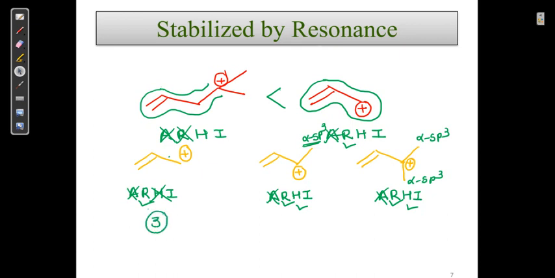Now among these two structures, which has more hyperconjugating structures? We will see how many alpha hydrogens there are. This one has 6 alpha hydrogens, and this one has 3 alpha hydrogens. So by default, which is going to win? This is going to win because here there are more hyperconjugating structures. So this acquired the first rank, this the second rank, and this the third rank.